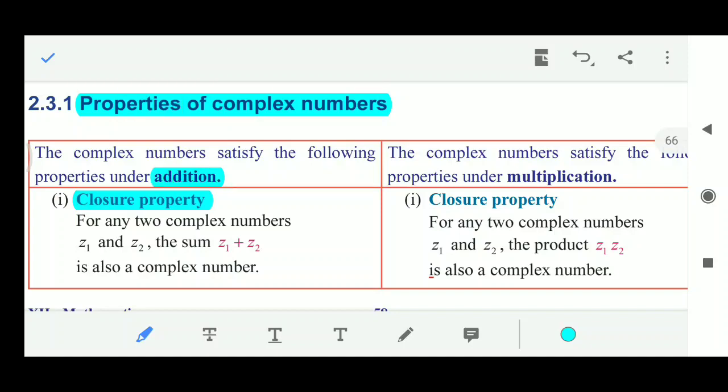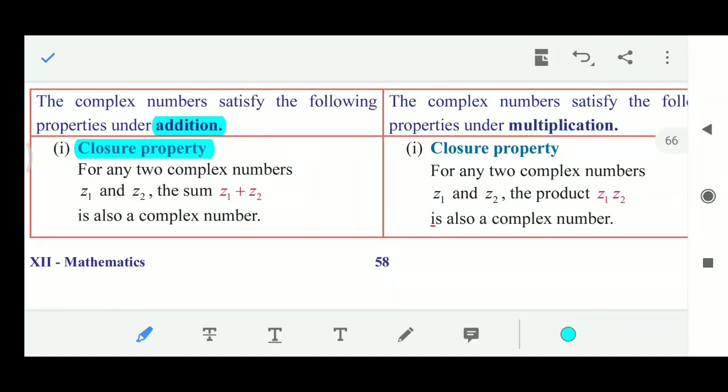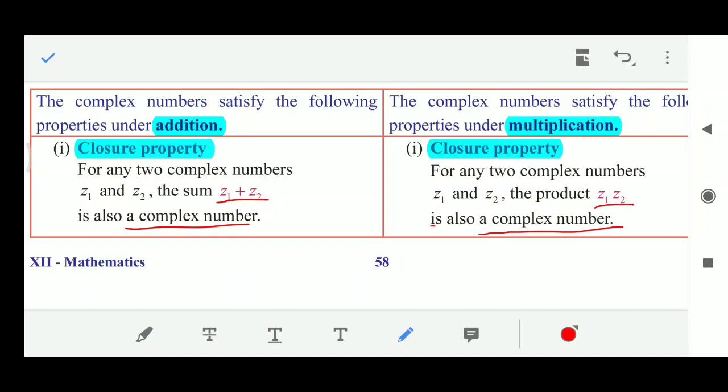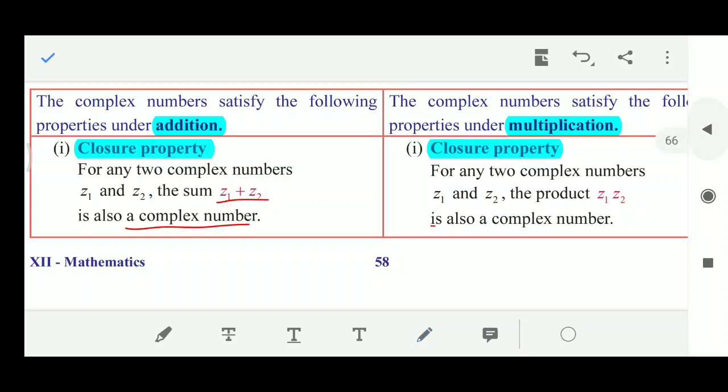The first one is the closure property on addition. Here if you take any two complex numbers z1 and z2, then the sum of z1 and z2 is also a complex number. Like that for multiplication, the closure property is: for any two complex numbers z1 and z2, the product of z1 and z2 is also a complex number.